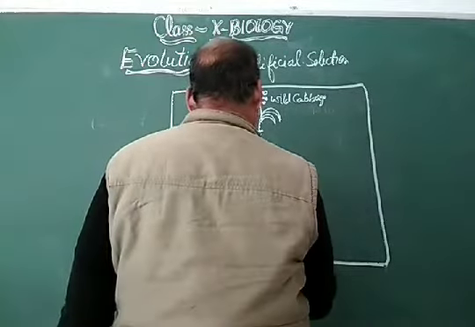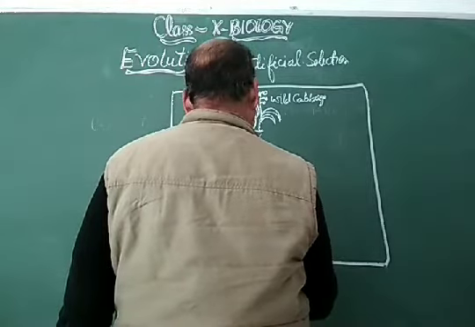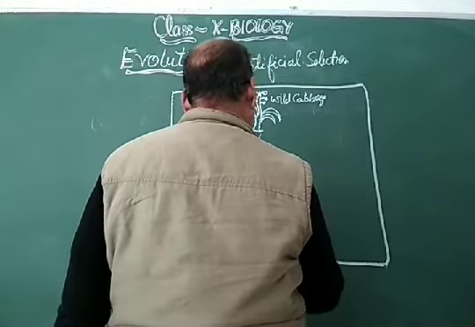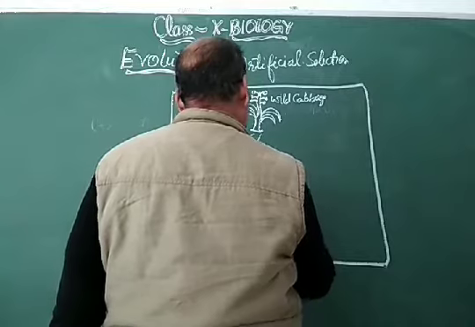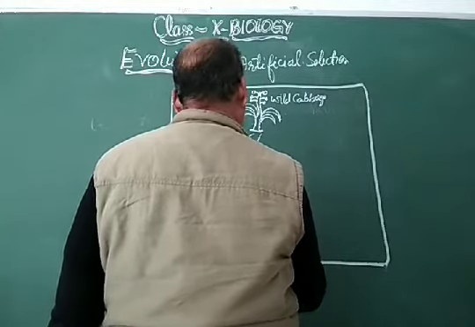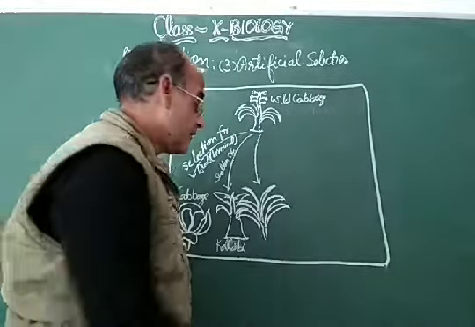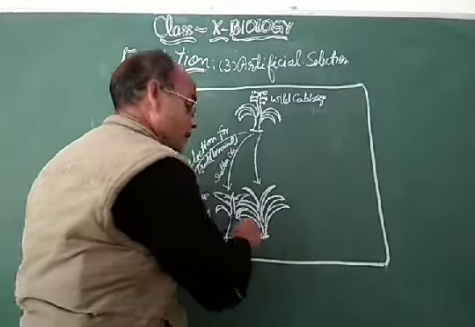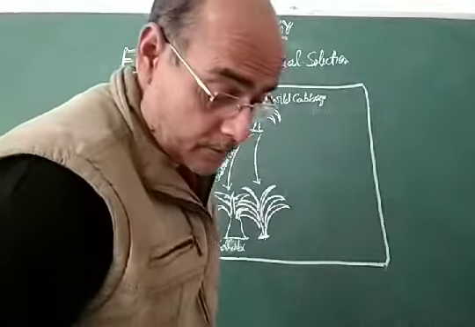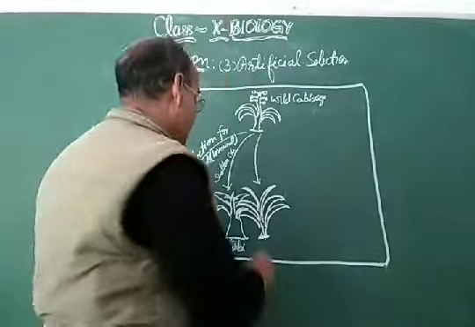So this species is having the large leaves, and this is called kale.